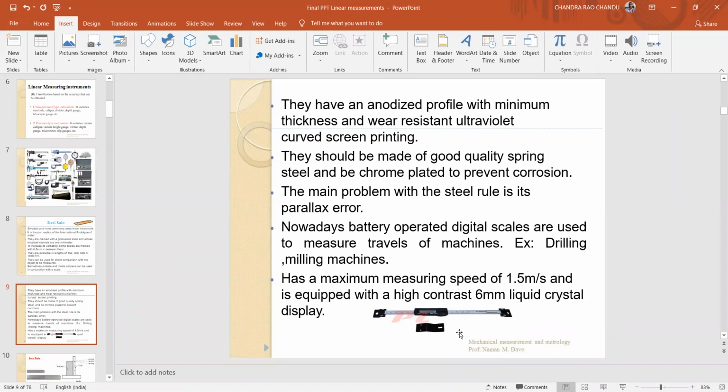Nowadays, battery operated digital scales are used to measure travel of machines. Drilling and milling machines are going to use the digital scales. Maximum measuring speed of 1.5 meter per second and is equipped with a high contrast 6 mm liquid crystal display. Okay, right. These are the digital scales, right?